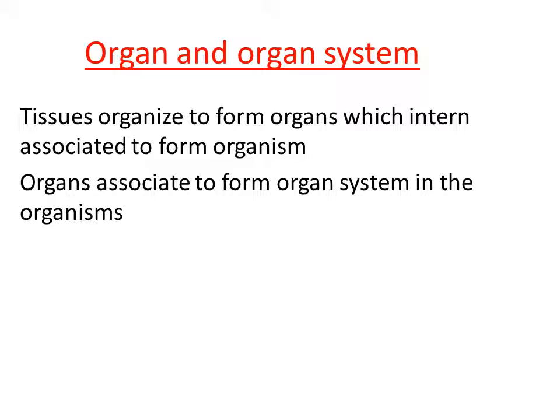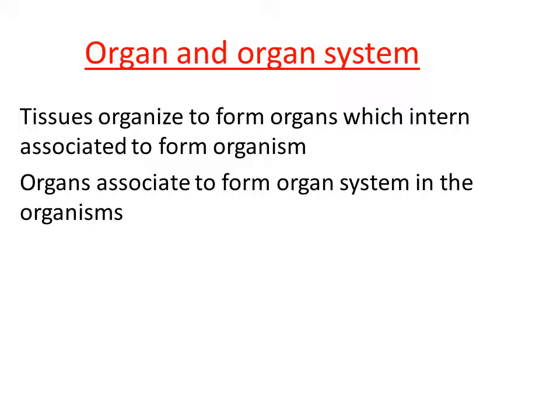If you take each organ in our digestive system, it performs a unique function. The stomach performs one function, the small intestine performs one function, the large intestine performs one function. Like this, each and every organ performs its own function. Finally, it helps in the digestion of food, because the digestive system's function is digestion of food. Clear? Each organ in that system performs a different function, and finally it achieves the digestion of food particles.